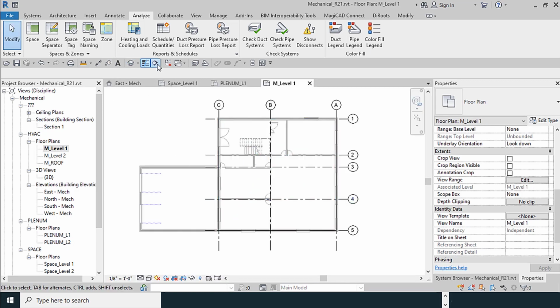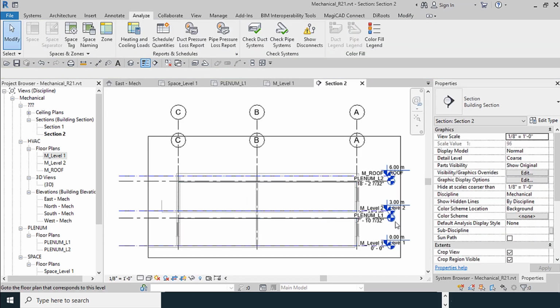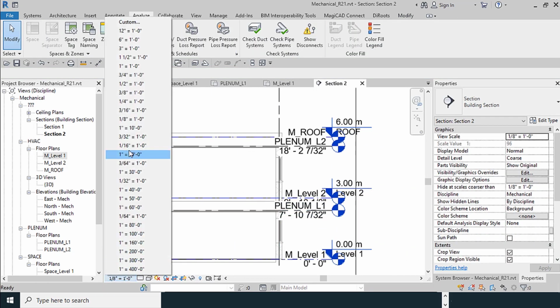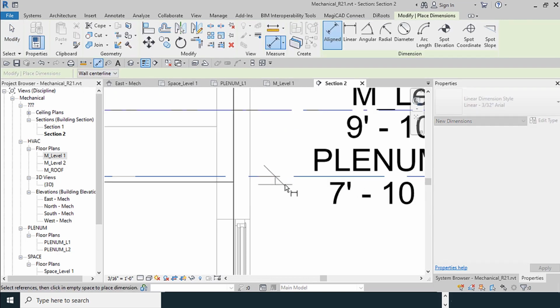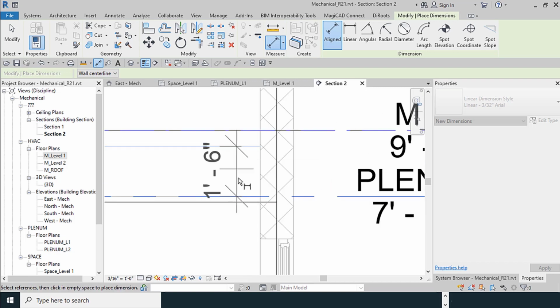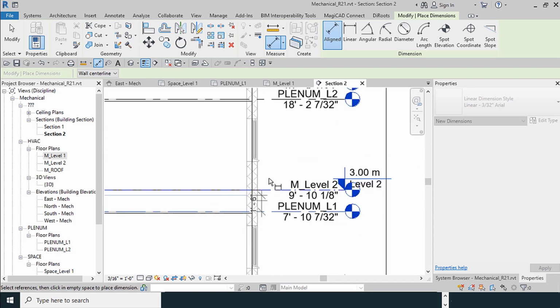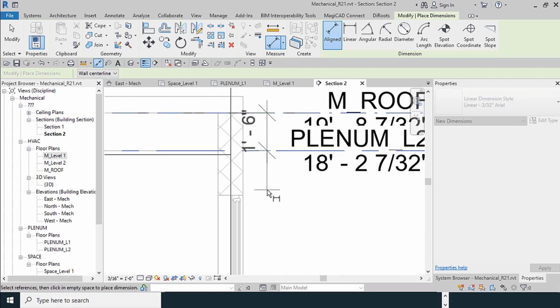I go to the sections, I create a section. I have to explain something here. I put this amount for this. I create a dimension here. How much is this amount? 1 foot 6 inches, and also for the upper part.